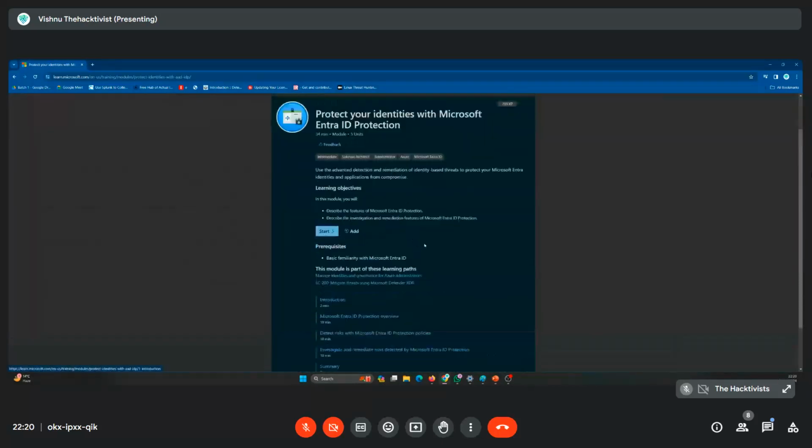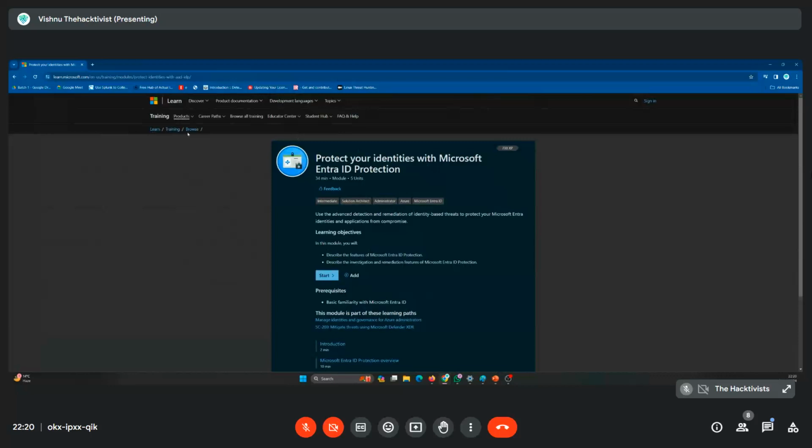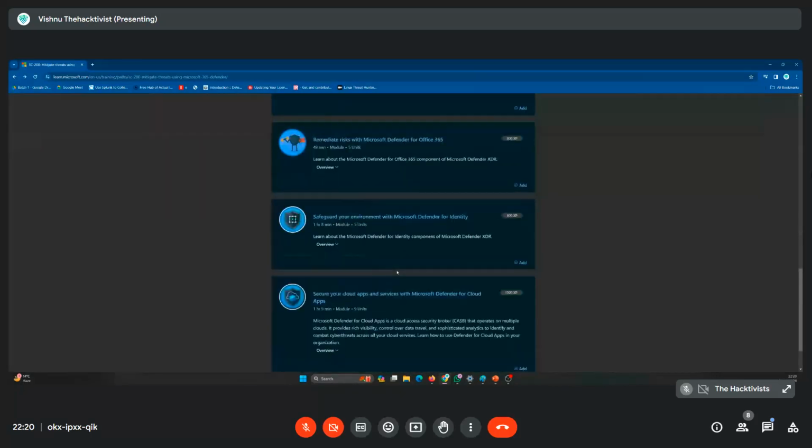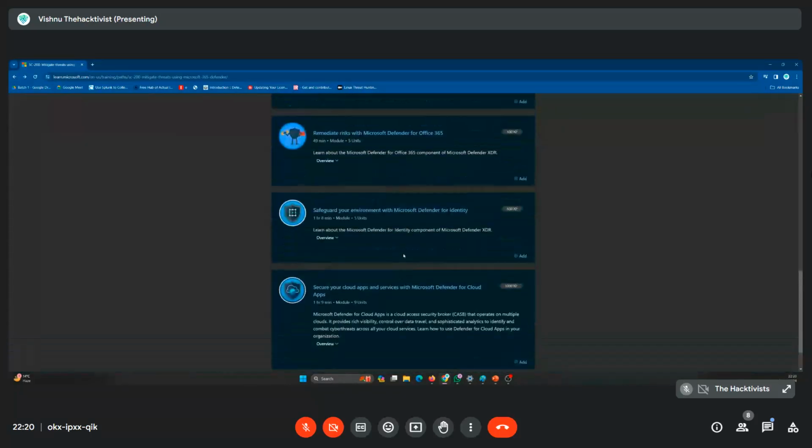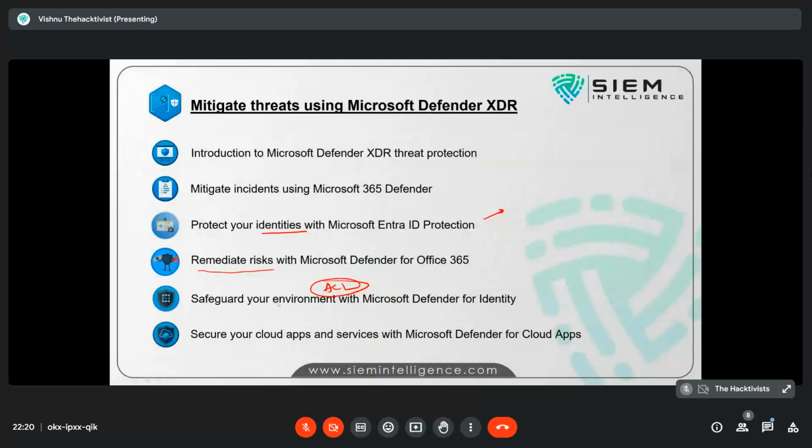Microsoft Defender for Identity, they are specifically mentioned below that. Okay, yeah, below this 365. Yeah, third one, last one. Safeguarding your environment with Microsoft Defender for Identity. You can see here, right? Safeguarding your environment with Microsoft Defender for Identity by using ACLs and all that I said, how to set up, how to safeguard your environment. Yeah, that's covered. I don't leave anything that is part and parcel of this syllabus.